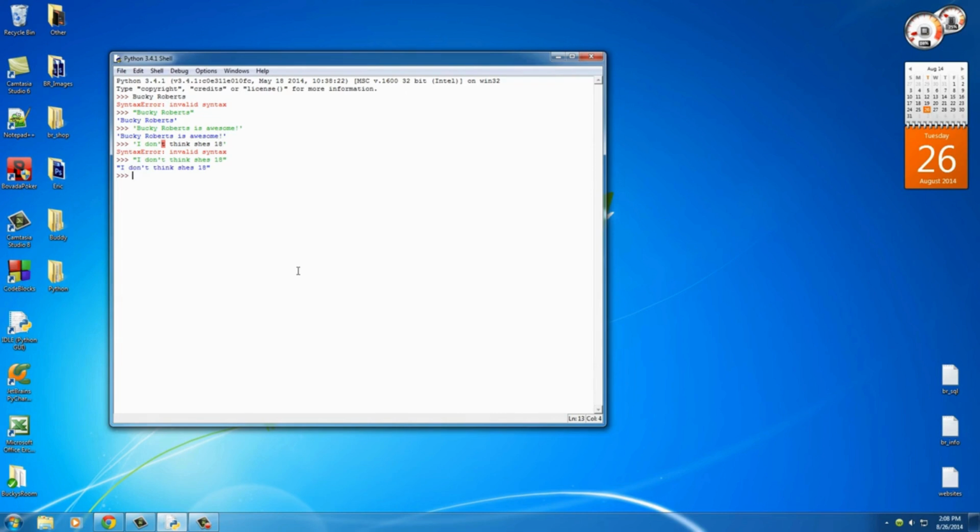Now the opposite of that is this. Say that you have a sentence that uses double quotes, like she said, what part of the cow is the meatloaf from? Well, of course, this is actually a quote or a sentence, and it uses double quotes. So in this case, you would want to surround it in single quotes. Easy enough. Now, another thing that you're going to need to do sometimes is, what if your sentence has both double quotes and single quotes in it? Well, you can't just pick one or the other.